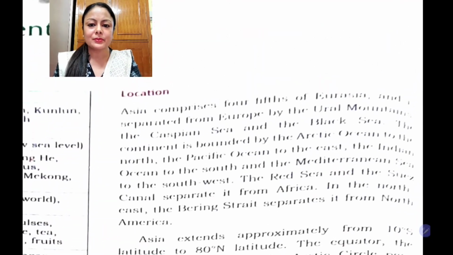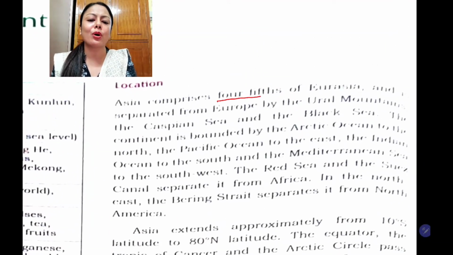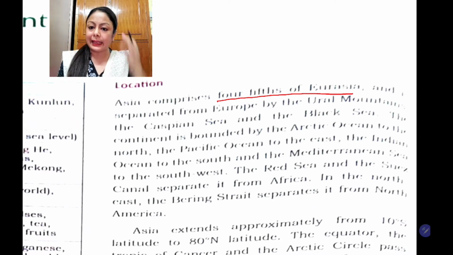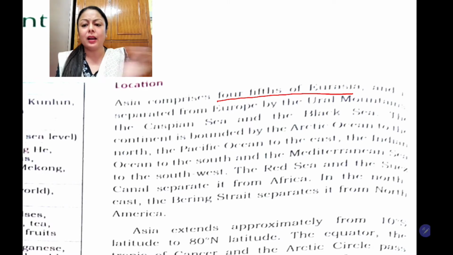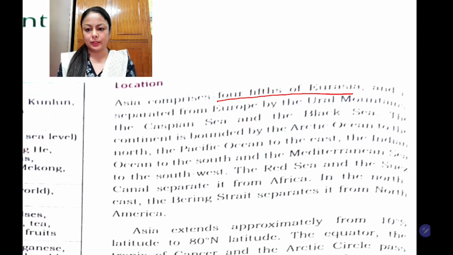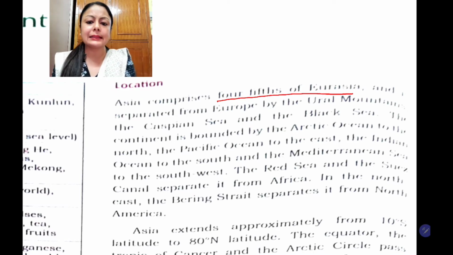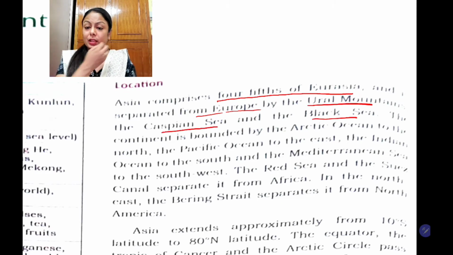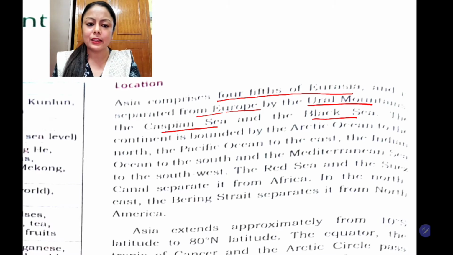Let's zoom in. Asia comprises 4/5 of Eurasia. If we see Europe and Asia together, Asia comprises 4/5. So a very large portion is taken by Asia and a small portion by Europe. It is separated from Europe by the Ural Mountain, Caspian Sea and the Black Sea. So children, Europe and Asia are separated by natural features like the Ural Mountain, Caspian Sea and Black Sea.